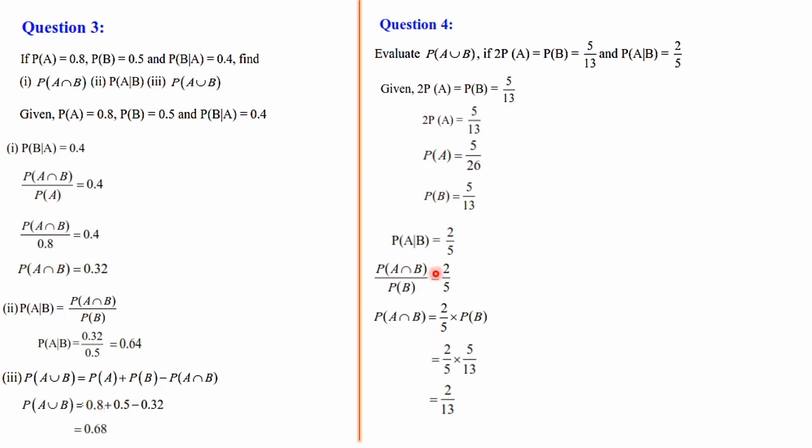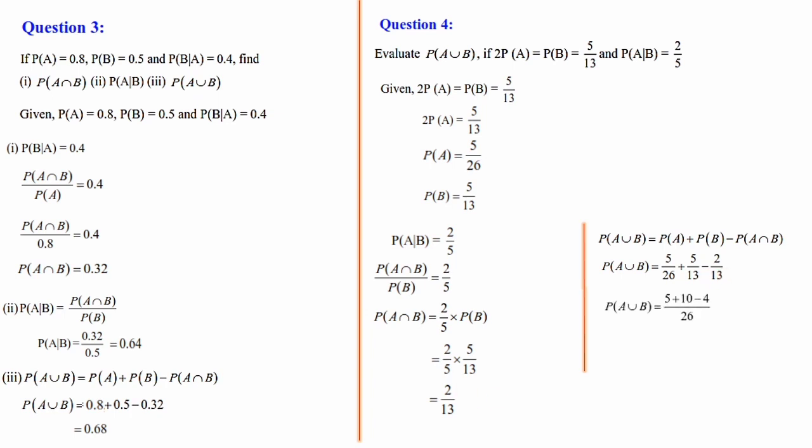So now all the things are ready. P of A is there, P of B is there, P of A intersection B is there. So we can now calculate P of A union B by writing the formula P of A plus P of B minus P of A intersection B. Yes, I substitute it. P of A we have 5 by 26. P of B we have 5 by 13. P of A intersection B we have 2 by 13.